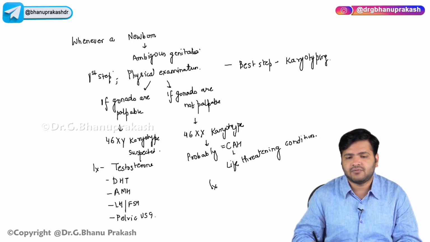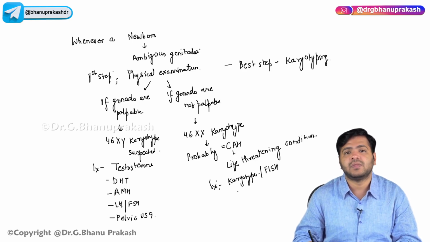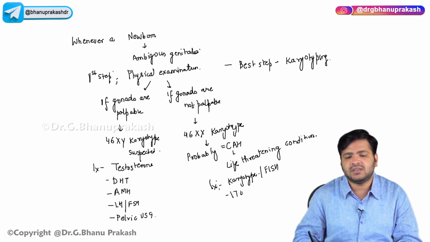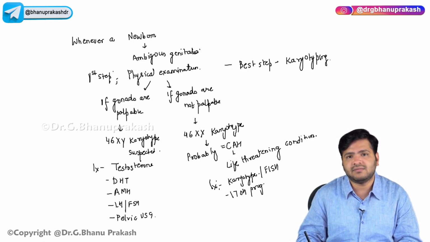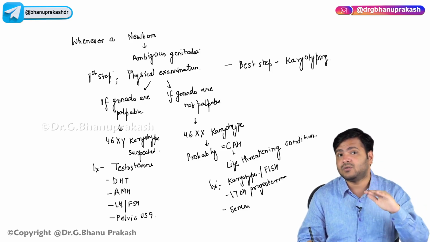So over here you have to do a karyotype, or you can do the FISH procedure also, and you will check 17-hydroxyprogesterone levels, and the serum electrolytes. I've already told you the sodium levels will go down.